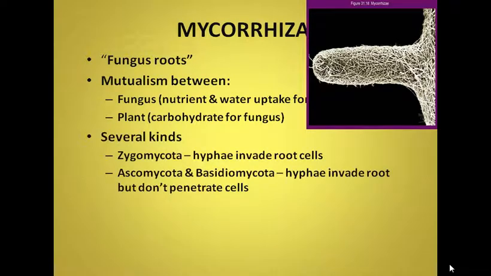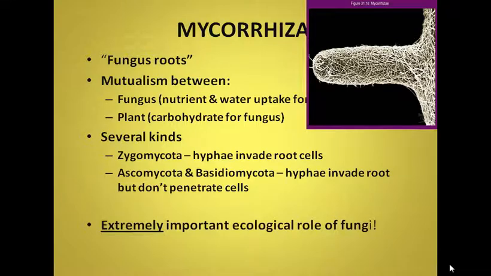Several kinds of mycorrhizae are found. In Zygomycota, the first group of fungi, the hyphae invade root cells, whereas in Ascomycota and Basidiomycota the hyphae invade the root but don't penetrate the cells.